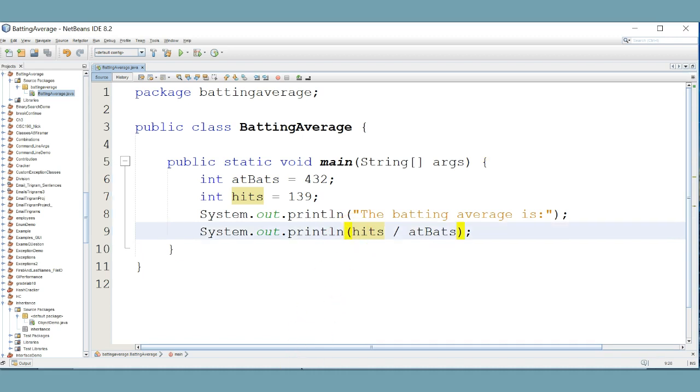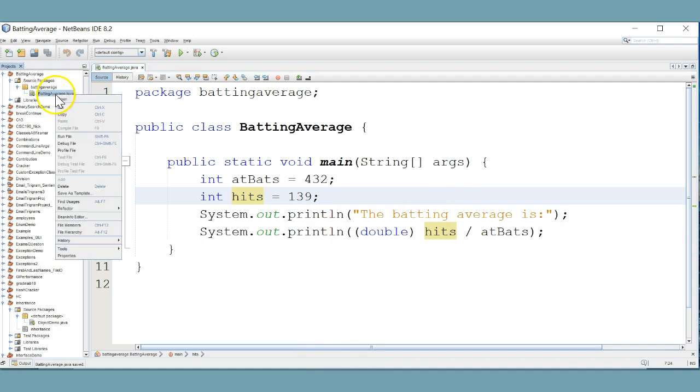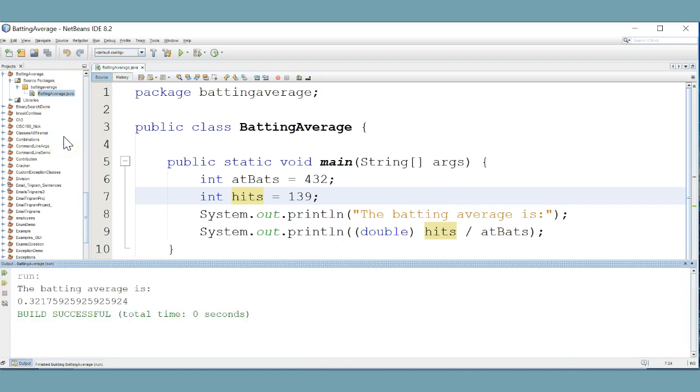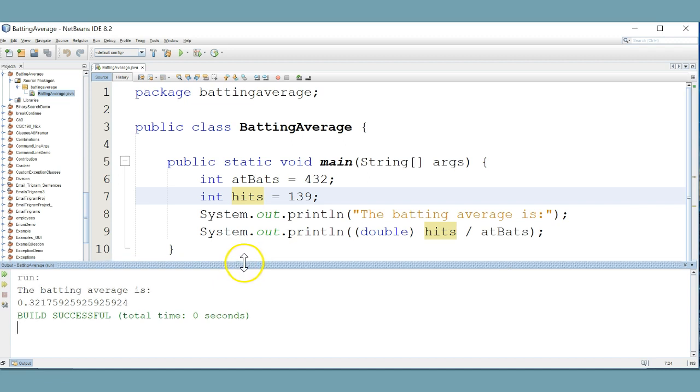So how about we cast either hits or at bats to be a double? Let's just cast the numerator as a double for now and then run this and see. Well, now we see the batting average is 0.321759 and so on and so on. So it looks like that worked, and now we're able to see the correct batting average.